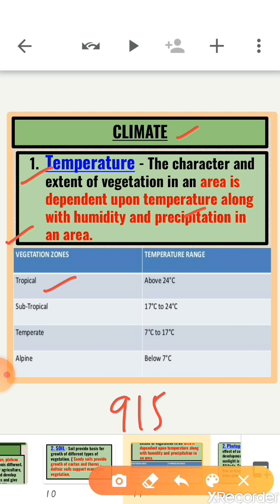First is the tropical vegetation zone, where the temperature range is above 24 degrees Celsius. Next is the subtropical zone, with a temperature range of 17 to 24 degrees Celsius. Then the temperate zone, with a temperature range of 7 to 17 degrees Celsius. And last is alpine, with a temperature range below 7 degrees Celsius. Clear? So as height increases, it also affects the type of vegetation and its growth.